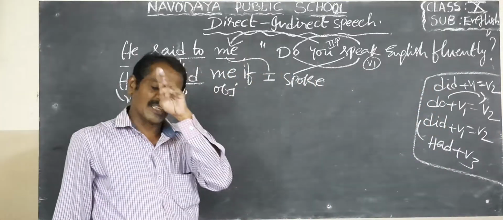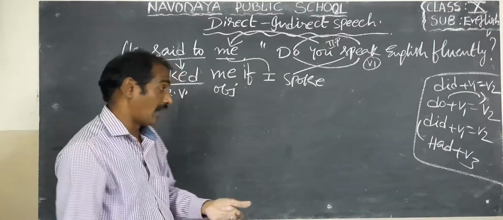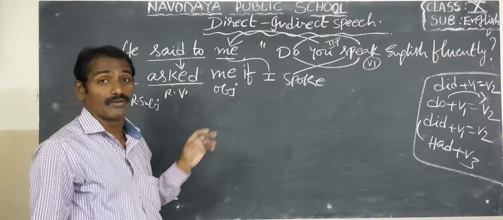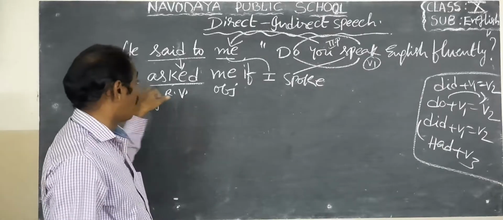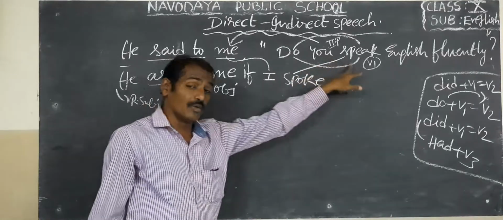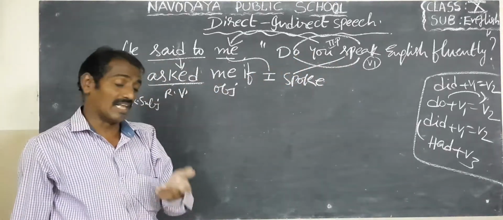Do V1, very simple. It became possible. Why? Because the reported verb is past. So he asked me if I spoke. Do V1 became V2, that is spoke.